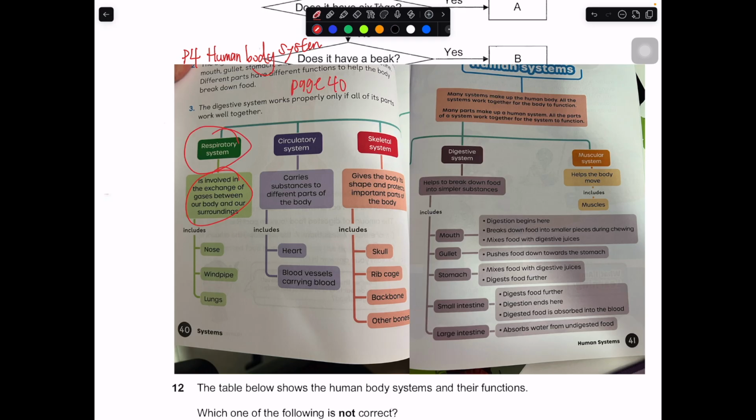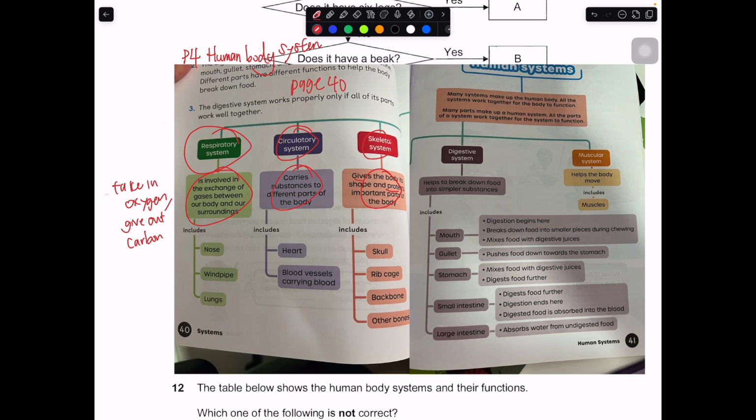The respiratory system involves the exchange of gas. Mainly you take in oxygen and give out carbon dioxide. You take in oxygen, give out carbon dioxide. The circulatory system carries substances to different parts of the body. What are these substances? Water, digested food, oxygen, carbon dioxide, and your waste. The skeletal system gives the body shape and protects the important parts of the body. Give and protect.